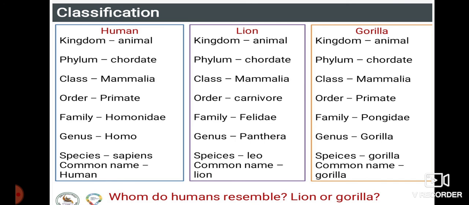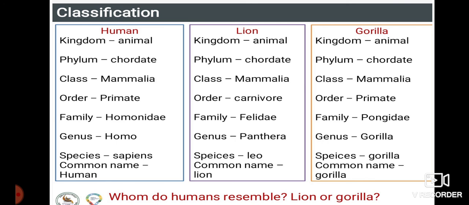But you just observe the order: the human and the gorilla belong to the same order, that is primate, but the lion belongs to a different order, that is carnivore. Thus we can directly say humans resemble more a gorilla and not a lion.